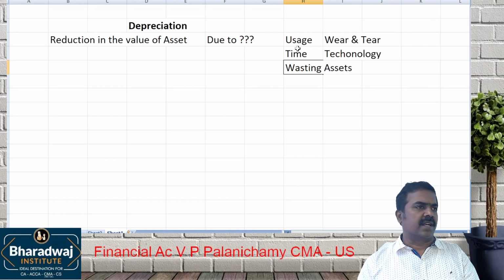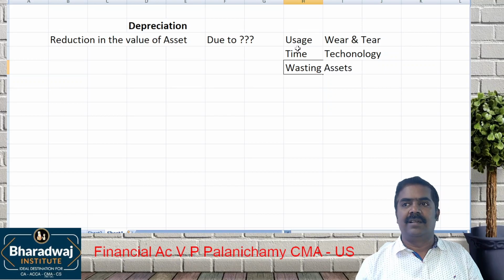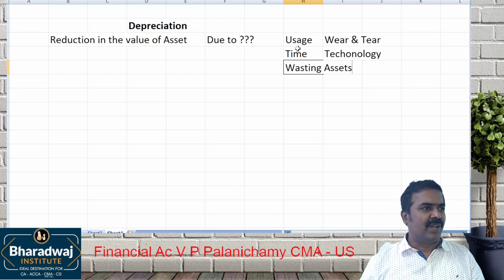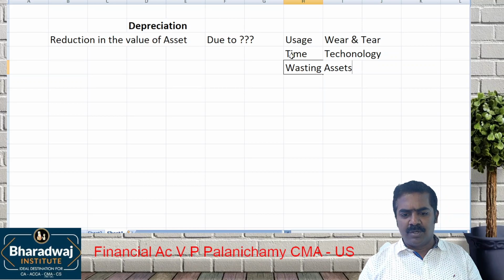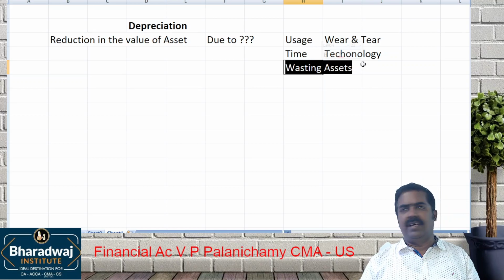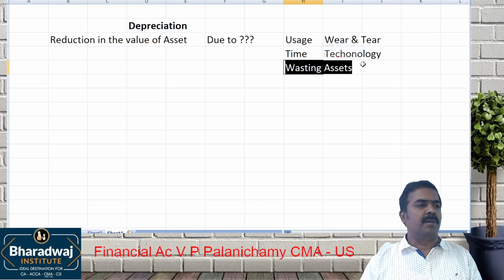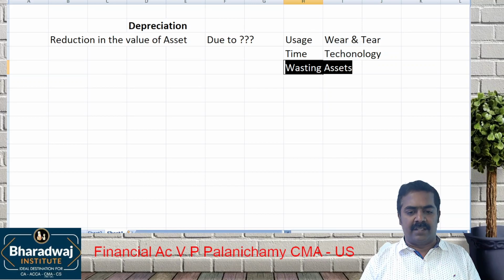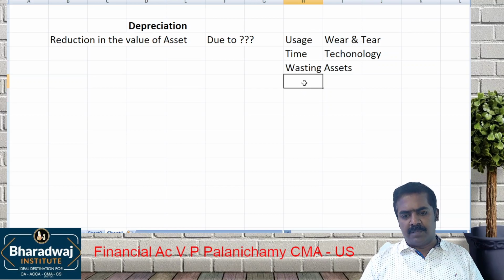Mines, quarries, etc. How long can you extract petrol, diesel, natural gas, or granite? There is a time limit. For wasting assets, when the extraction happens, at a particular point it becomes nothing. For example, maybe you would have seen in KGF, gold mines: how can you keep on extracting? At a particular point, it gets depleted. So wasting assets, or it may be due to change of technology, or due to the time factor.